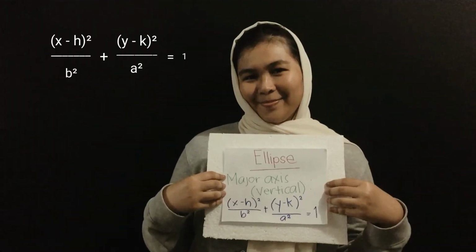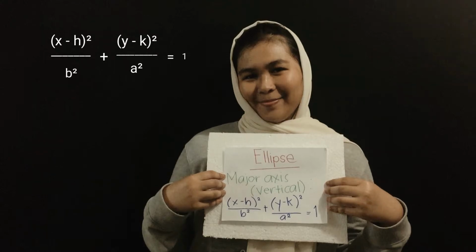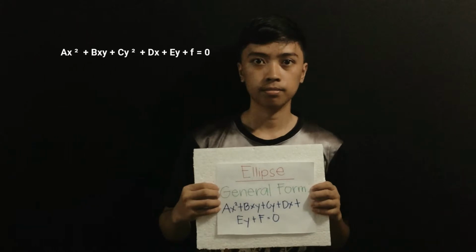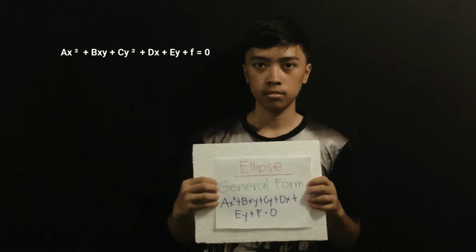If the major axis is vertical, we need to use quantity of x minus h squared over b squared plus quantity of y minus k squared over a squared is equal to 1, while the general form of an ellipse is ax squared plus bxy plus cy squared plus dx plus ey plus f is equal to 0.